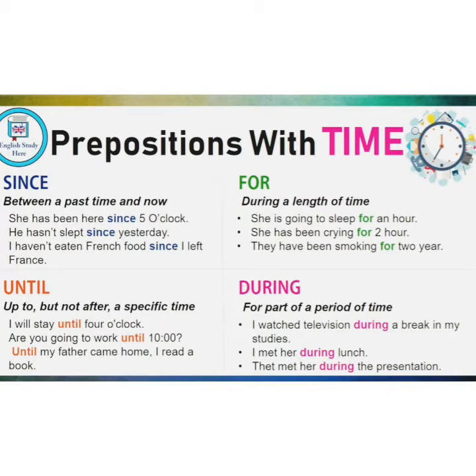Okay kids, now let's come to these examples. Since is used between the past time and now. For example, she has been here since 5 o'clock. In the above sentence, it is mentioned that she has been here since 5 o'clock. They are mentioning the past time, that is 5 o'clock, and till now she is here. So since is used between the past time till now.